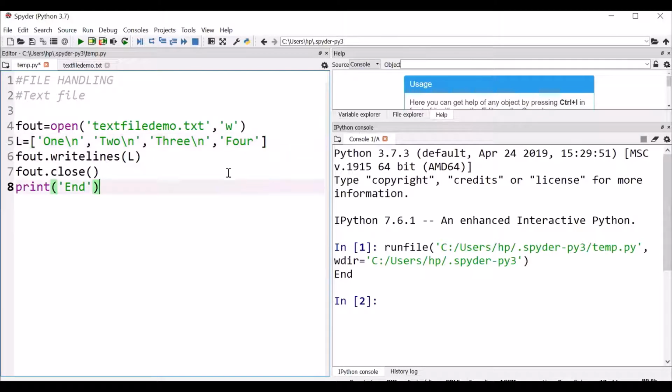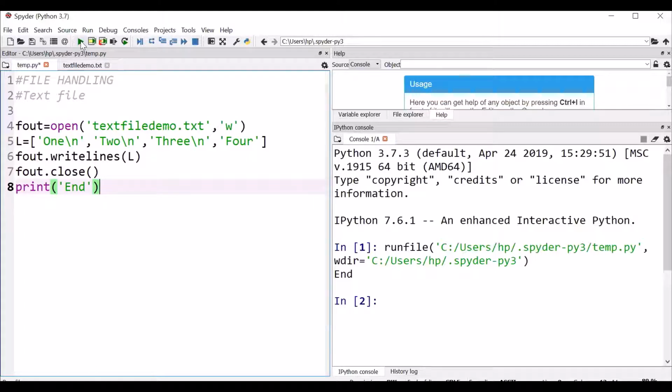And what are inside it? They are all strings. 1 with line change, 2, line change, and so on. So this is a list of strings. I wish to write a list on a text file. Maybe you have names of students of your class, 50 students, or all school, 1,000 students.